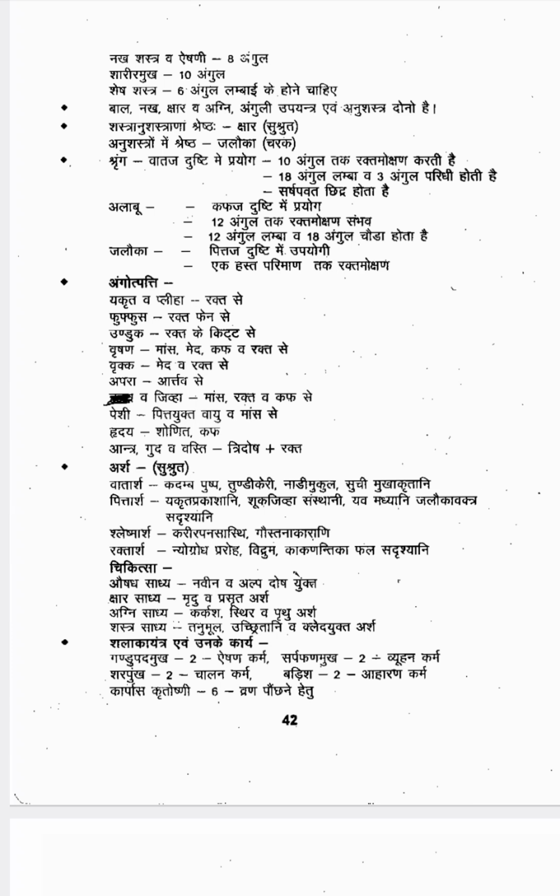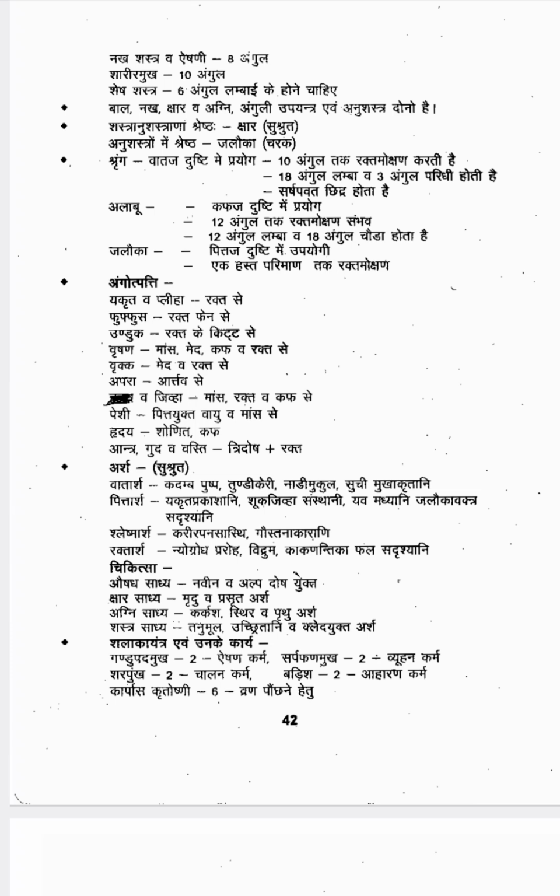Then Shleshma Ashras will look like Karira, Panasasthi and Gosthana Akara. If you get Ashras in this shape, that is Kaphaja Ashras. Rekta Ashras will look like Nyagrodha Praroha, then Vidruma, Kakananthika Phala Sadrishyana. These are the shapes for Raktaja Ashras. So based on the shape of the Ashras, we can tell which type of Ashras the patient is having.